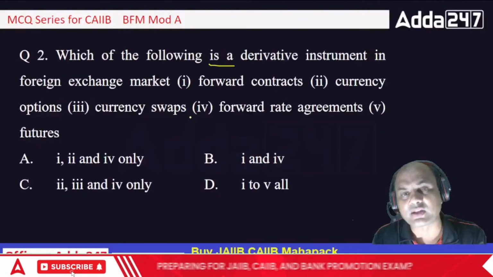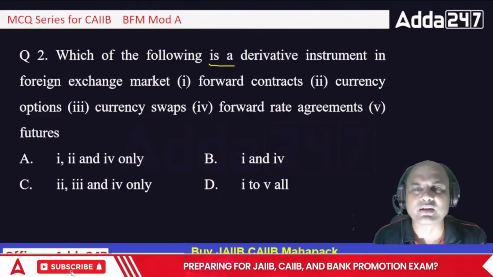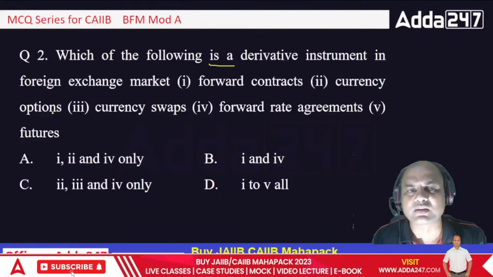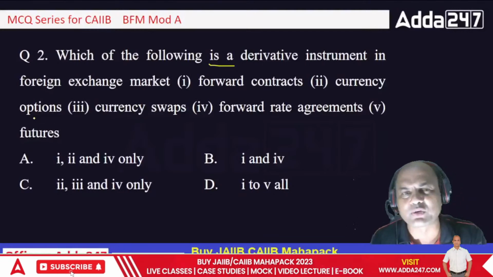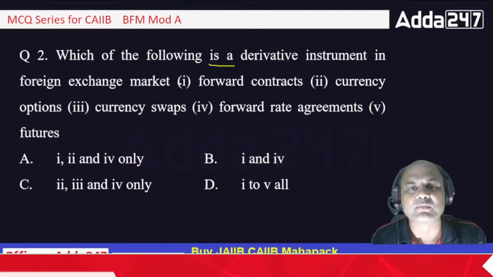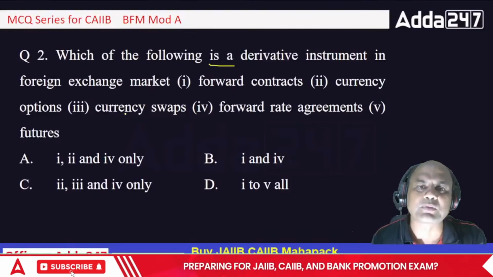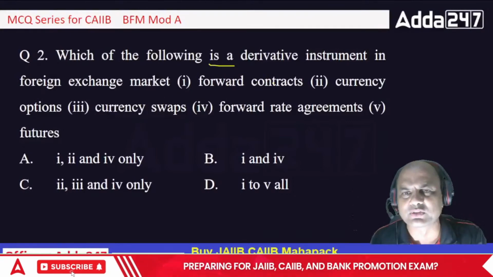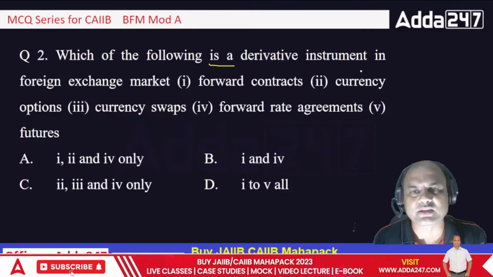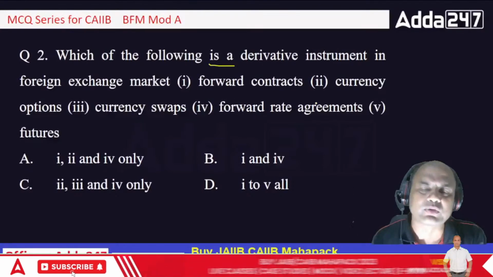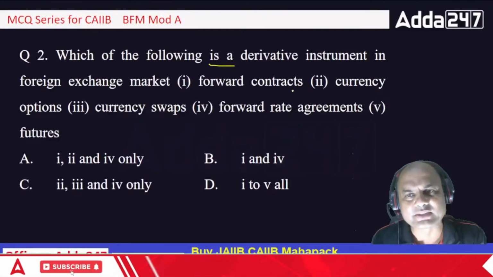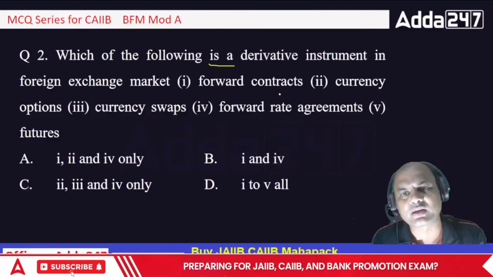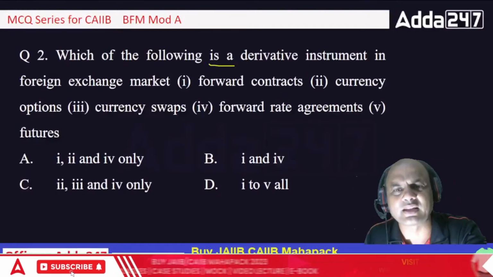Now what are these? You'll again say, sir, we have only heard about options; not heard about some of these. Futures somewhere we have heard. We don't know details, but we have heard about this. But we have actually not heard about swaps. Forward contracts you know, or currency options, somewhere you know. FRA we don't know. See here, it's very simple. I'll give you just one liner over here on how it works. In one line I'll explain it to you.